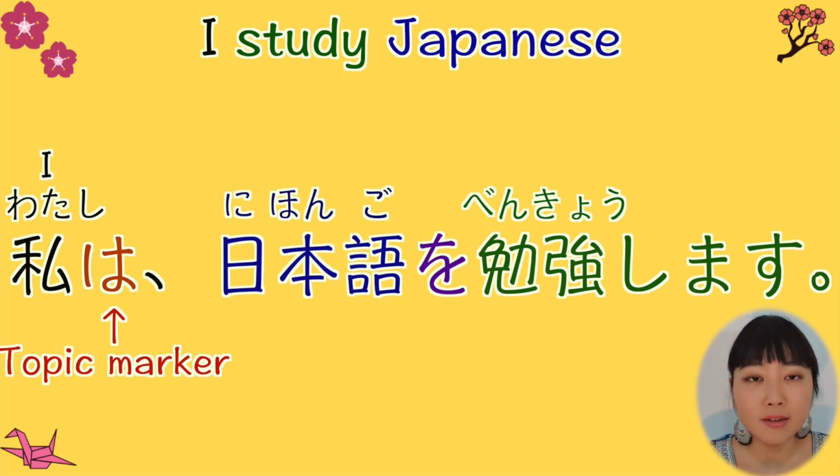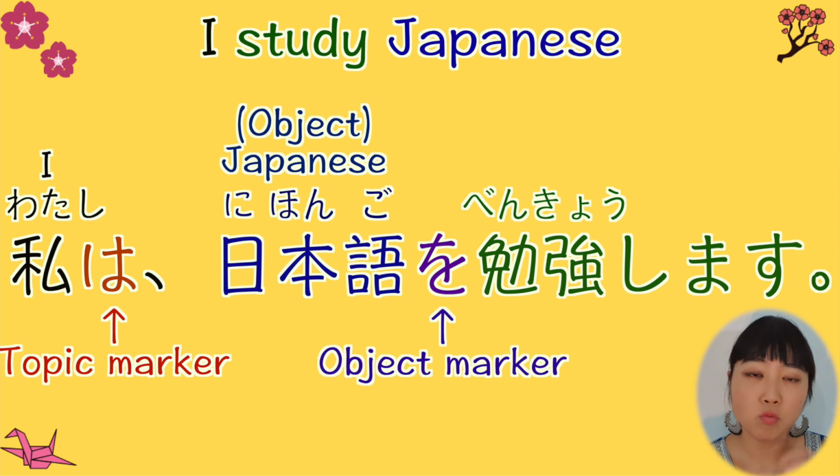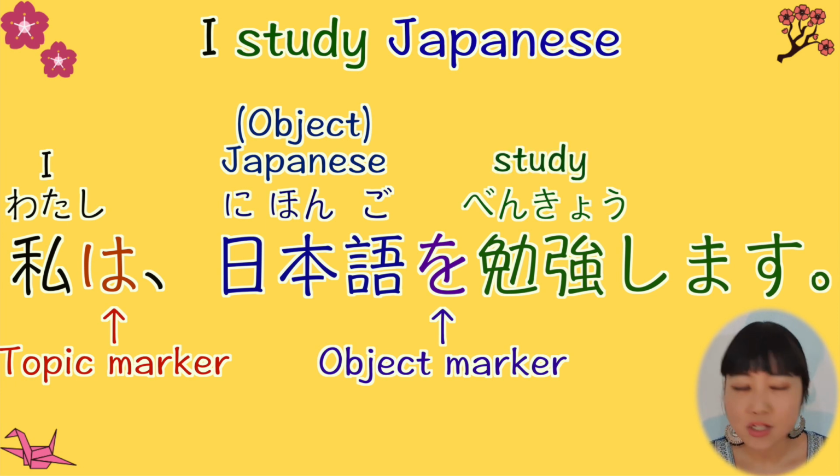And 日本語 is an object of this sentence, so I put を after 日本語. And 勉強します。To study. So I study Japanese. Easy, right? And remember, particle wo is written like this, wo, but pronounced as o.